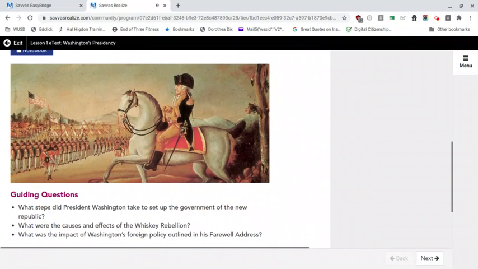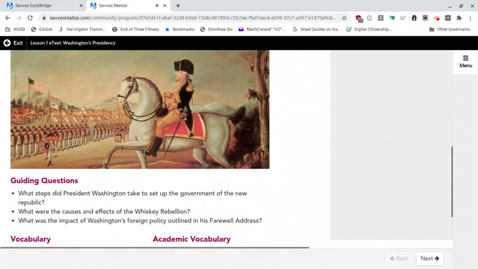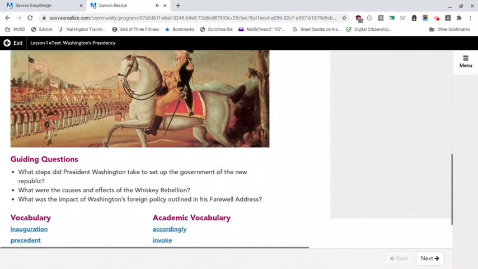Guiding questions. What steps did President Washington take to set up the government of the new republic? What were the causes and effects of the Whiskey Rebellion? What was the impact of Washington's foreign policy outlined in his farewell address?